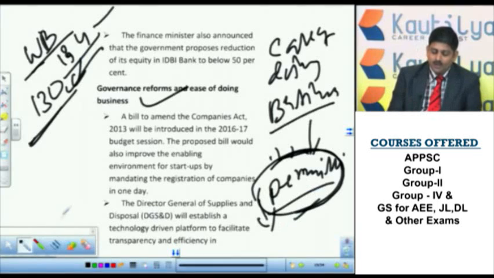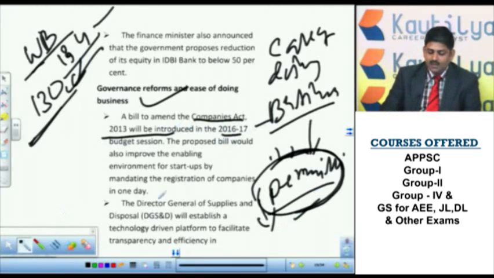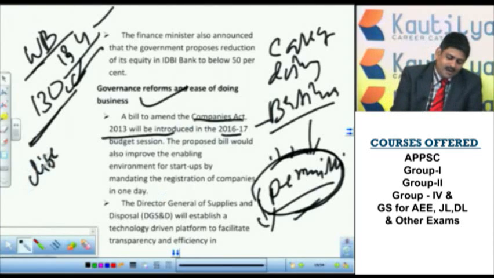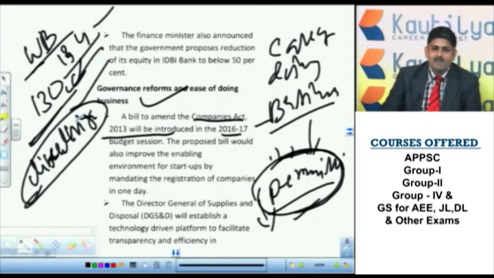So in order to do that, a new Companies Act will be introduced in 2016-17, whose main aim is liberalizing the license raj, liberalizing the rules and regulations. They may introduce an online system where people will get permission by submitting an online application form on one platform. So there is no need to go to various departments, no need to run to various ministries in order to get the permissions.